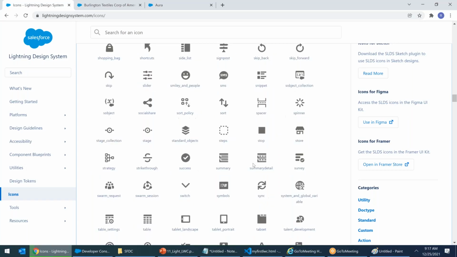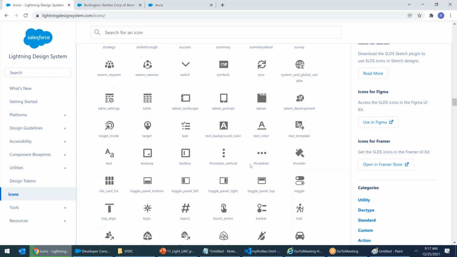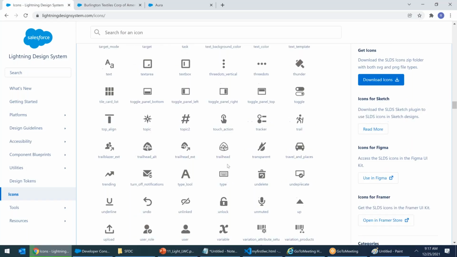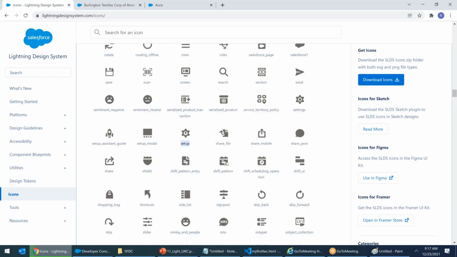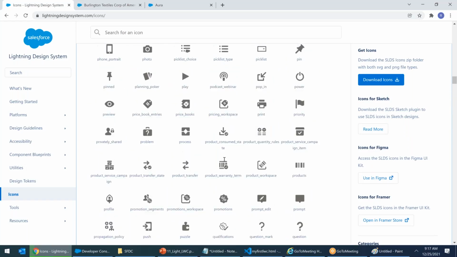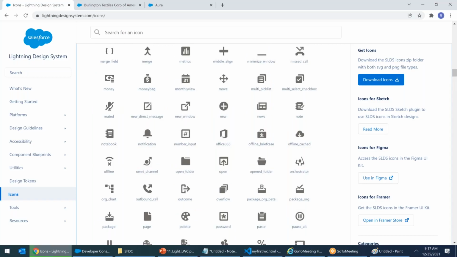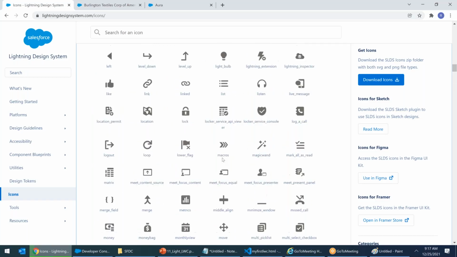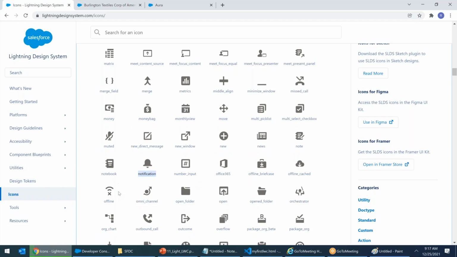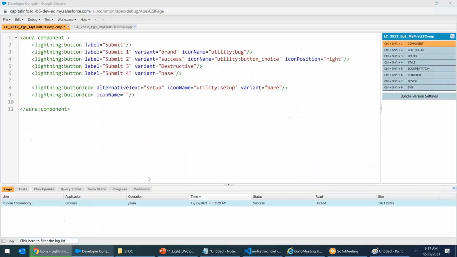Every type of icon is available. Whatever icon we want, we want the notification icon, the bell. So it will be notification. I want a bell icon, same as Salesforce. So look wherever you find that icon. It will be somewhere at notification. See, here. I'm copying it. Notification. I will say utility colon notification. Control S.